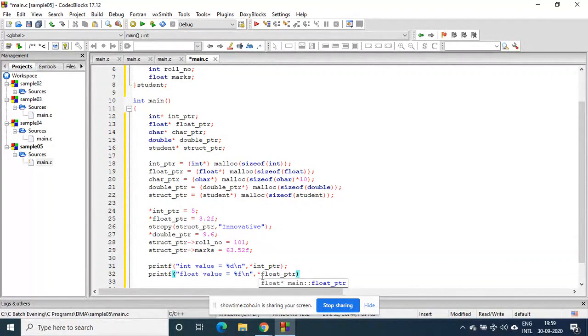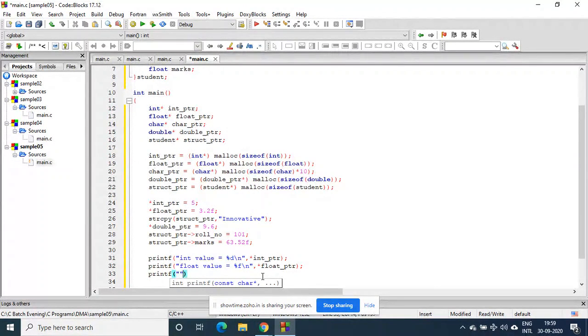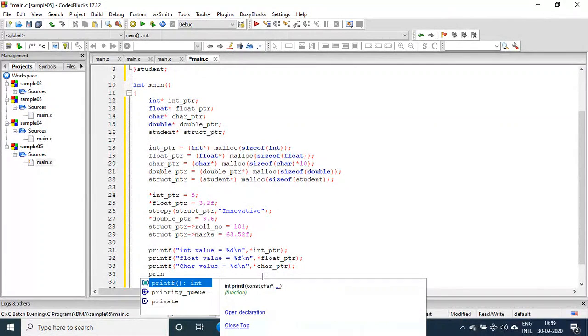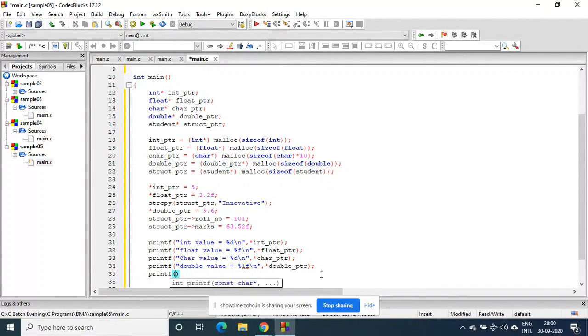Star. Float. This compiler, I think, might not work along with the double because there is some problem. I don't know.